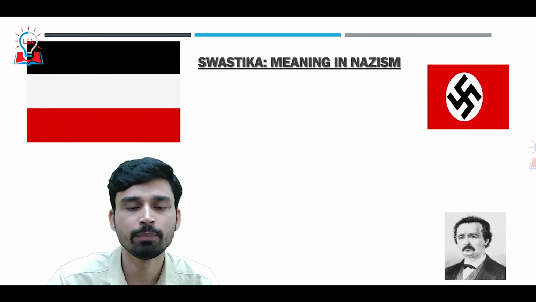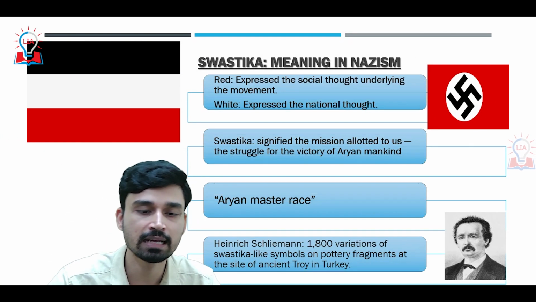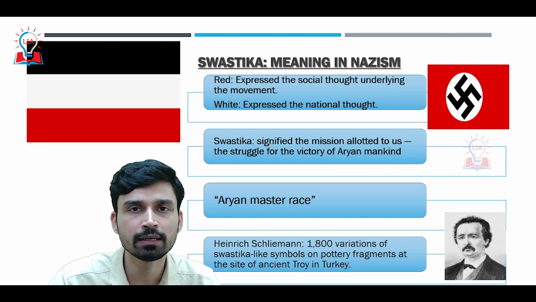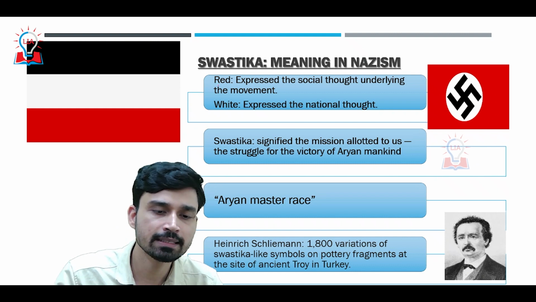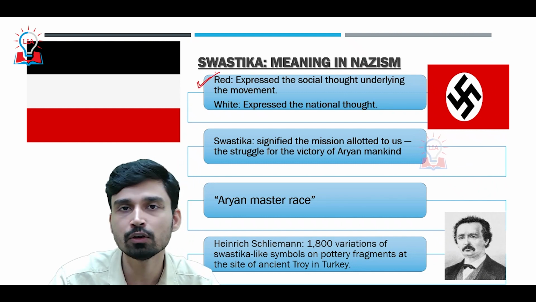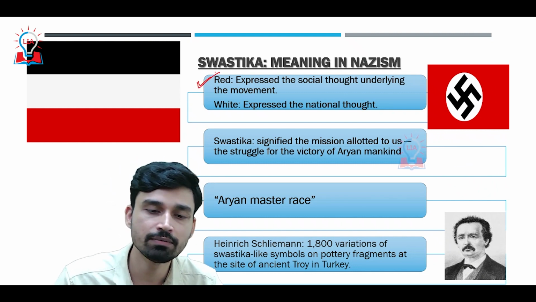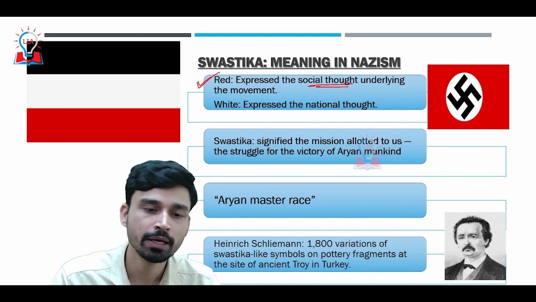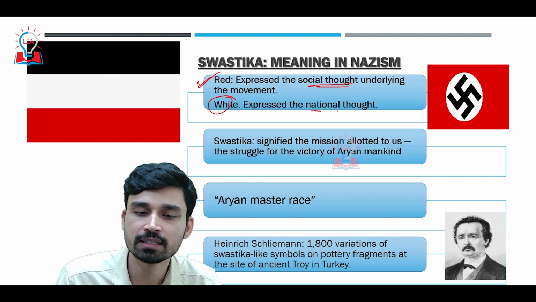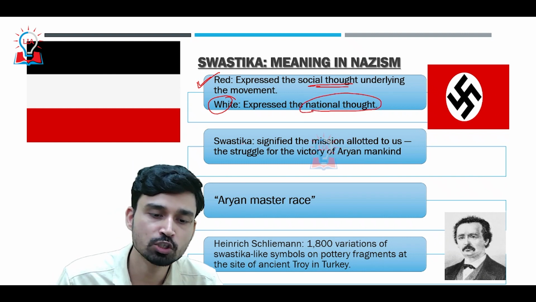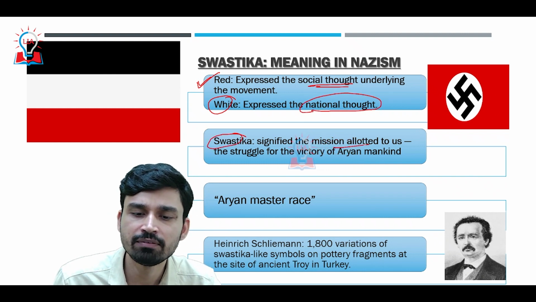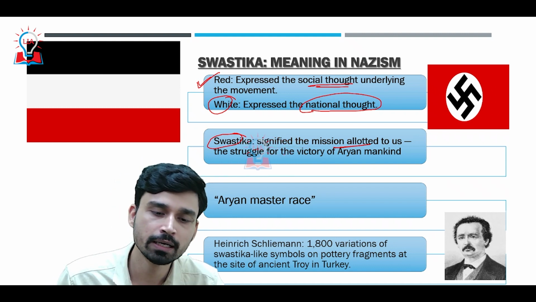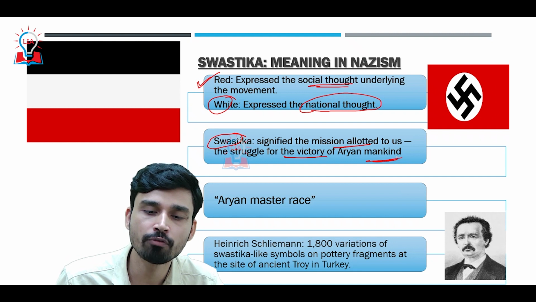Now, what does the swastika basically mean as far as Nazism is concerned? As per the Mein Kampf book, where Hitler has written about all the symbols, he clearly wrote that the red color of the Nazi flag expresses the social thought underlying the Nazi movement. The white color expresses the national thought, and the swastika symbol signifies the mission allotted to the Nazi party, the struggle for the victory of Aryan mankind.